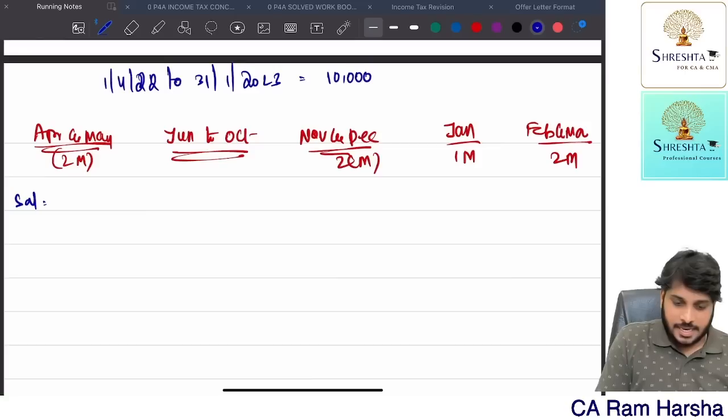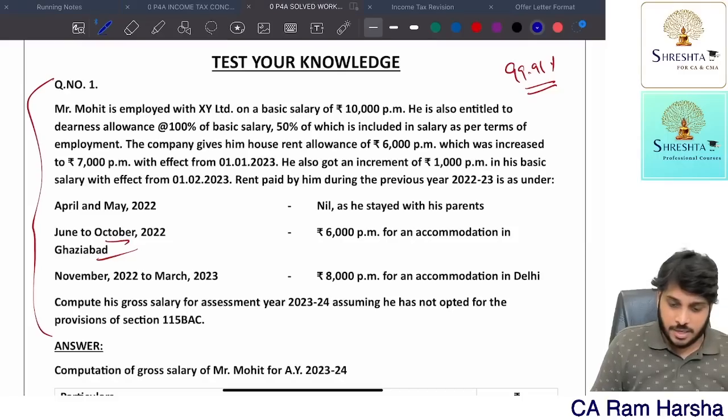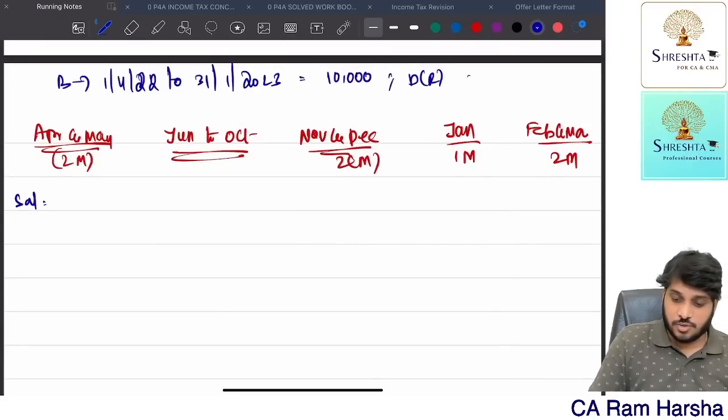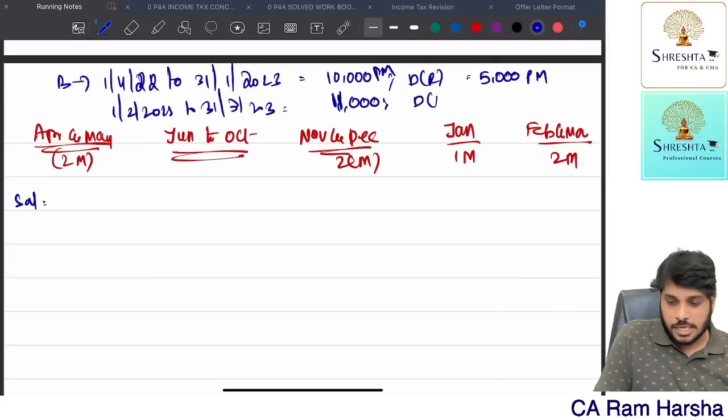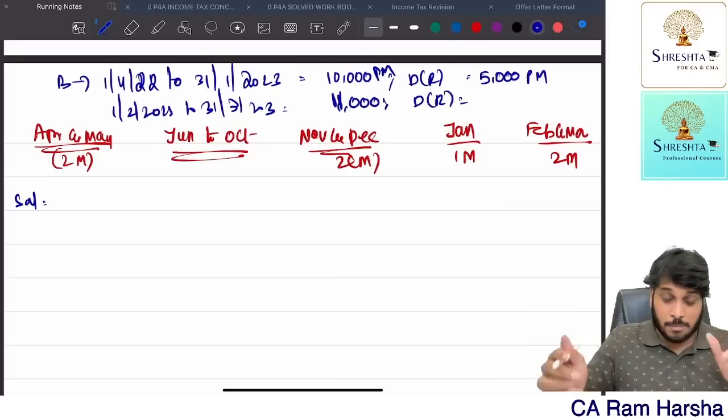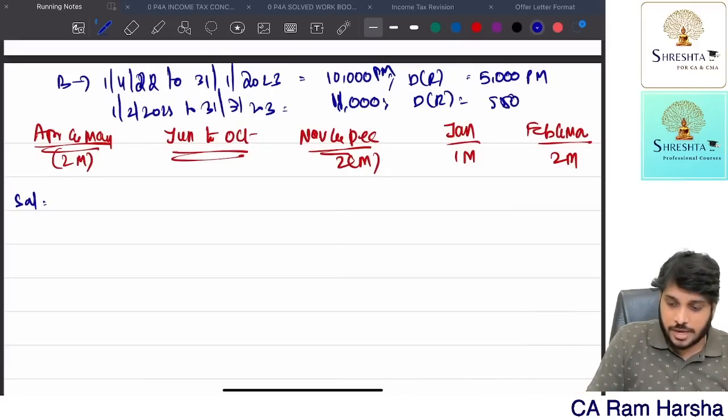DA for retirement within the same period? DA is also 100% of basic, only 50% is for retirement, which means 5,000 per month. Remember, this is per month. Whereas from 1st February 2023 to 31st March 2023, basic is 11,000. DA is 11,000 only, but retirement purpose is only 5,500.